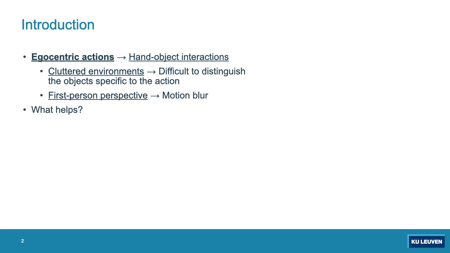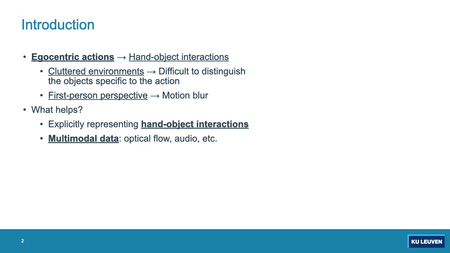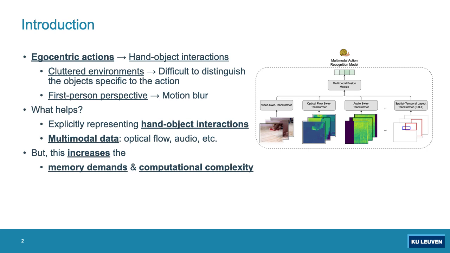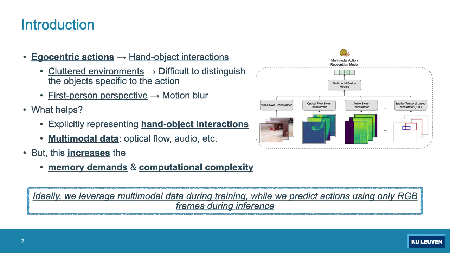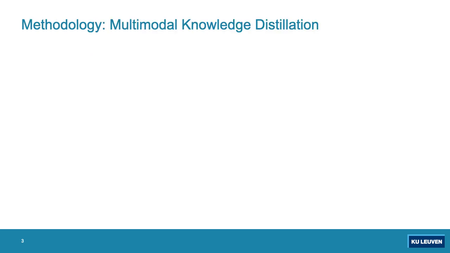What helps to deal with these issues is explicitly representing hand-object interactions, usually via multimodal data, such as optical flow, audio, object detections, which are also employed in addition to the RGB frames. However, this will increase the memory demand and the computational complexity of the underlying model. Ideally, we want to leverage multimodal data during training, while we predict actions using only RGB frames during inference.